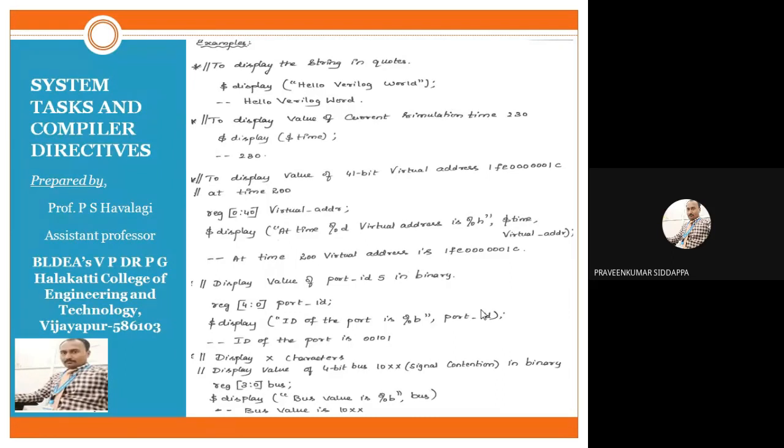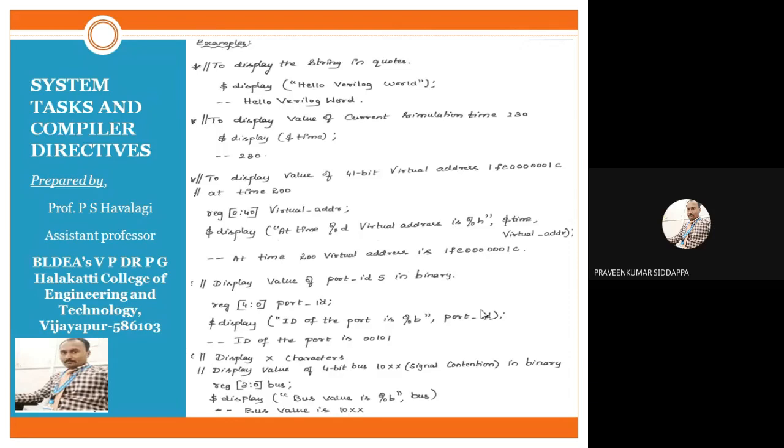How much time should be taken for executing that particular expression? If you require it, you should write this expression. After the two hyphens, how much time should be taken? 230 time units should be taken for executing which operation. Here in this code, we have not written any inputs or outputs, so directly we have written the syntax.